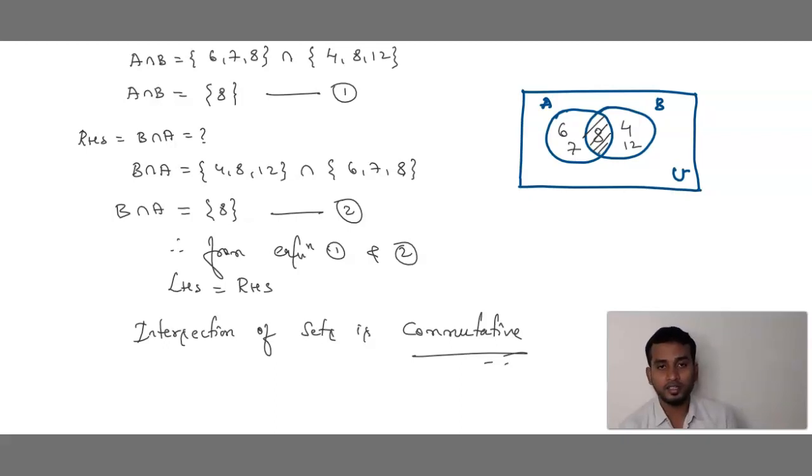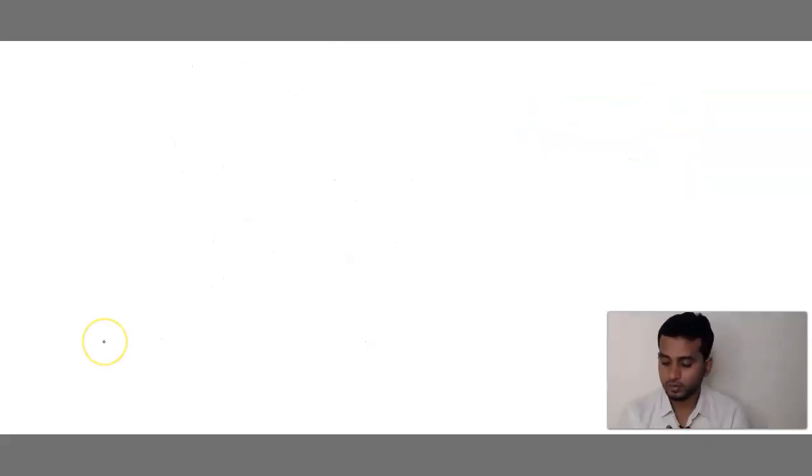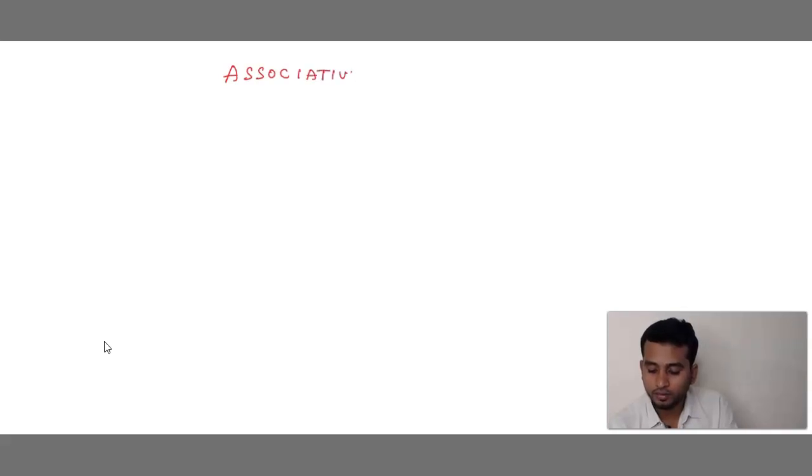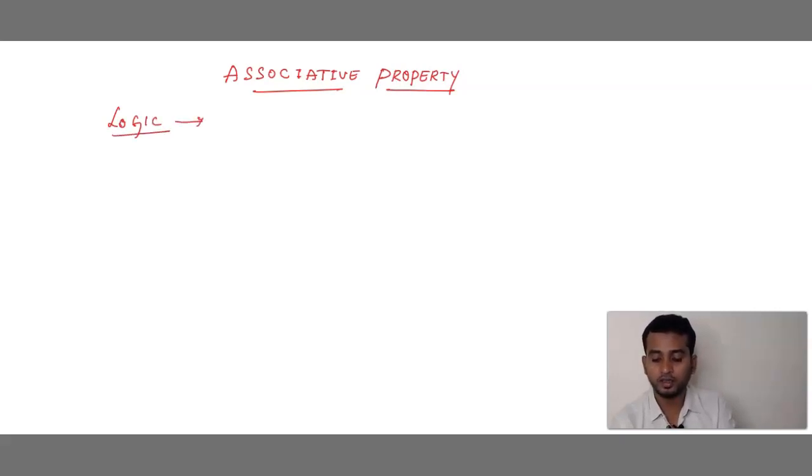Now let me discuss the next property. Yes, children. The next important property is the associative property. What is the logic to remember the associative property? Very simple. Associative means association.